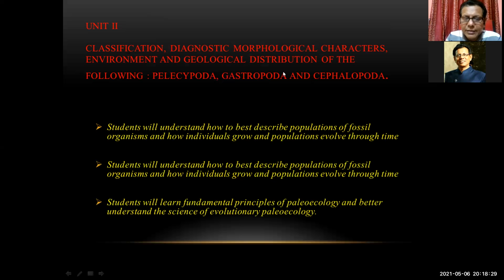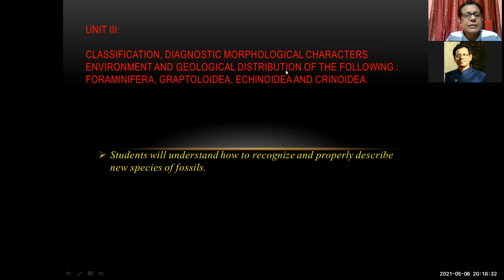Then the part of Unit 3 is the classification, diagnostic characteristics, morphological characteristics, environment, and geological distribution of the following. The foraminifera and Graptozoa, Graptolidia, these are the microfossils. Echinoidea is also one of the important fossils, coming under the phylum Echinodermata. Regular echinoids and irregular echinoids are the classifications of echinoids. Foraminifera are microfossils used for searching for new deposits of coal and petroleum.